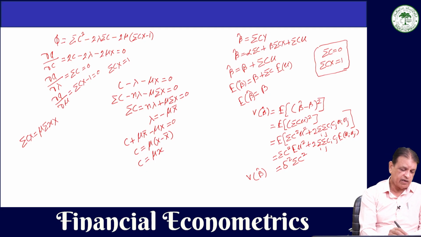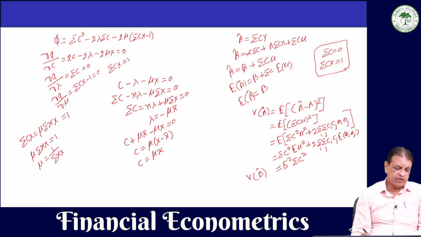And cx is equal to 1, that we have already shown. So, mu summation small x multiplied by capital X is equal to 1, which means mu will be equal to 1 upon summation small x multiplied by capital X. Now, what is this small x?